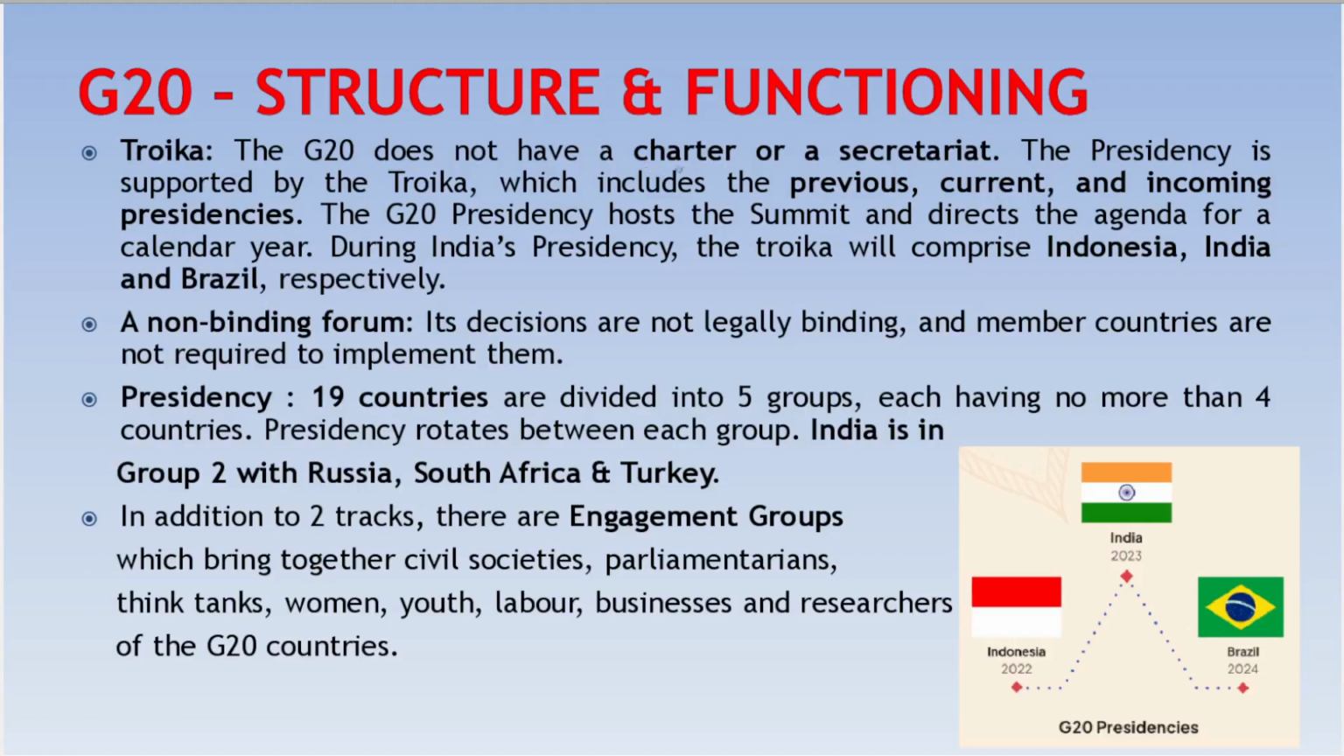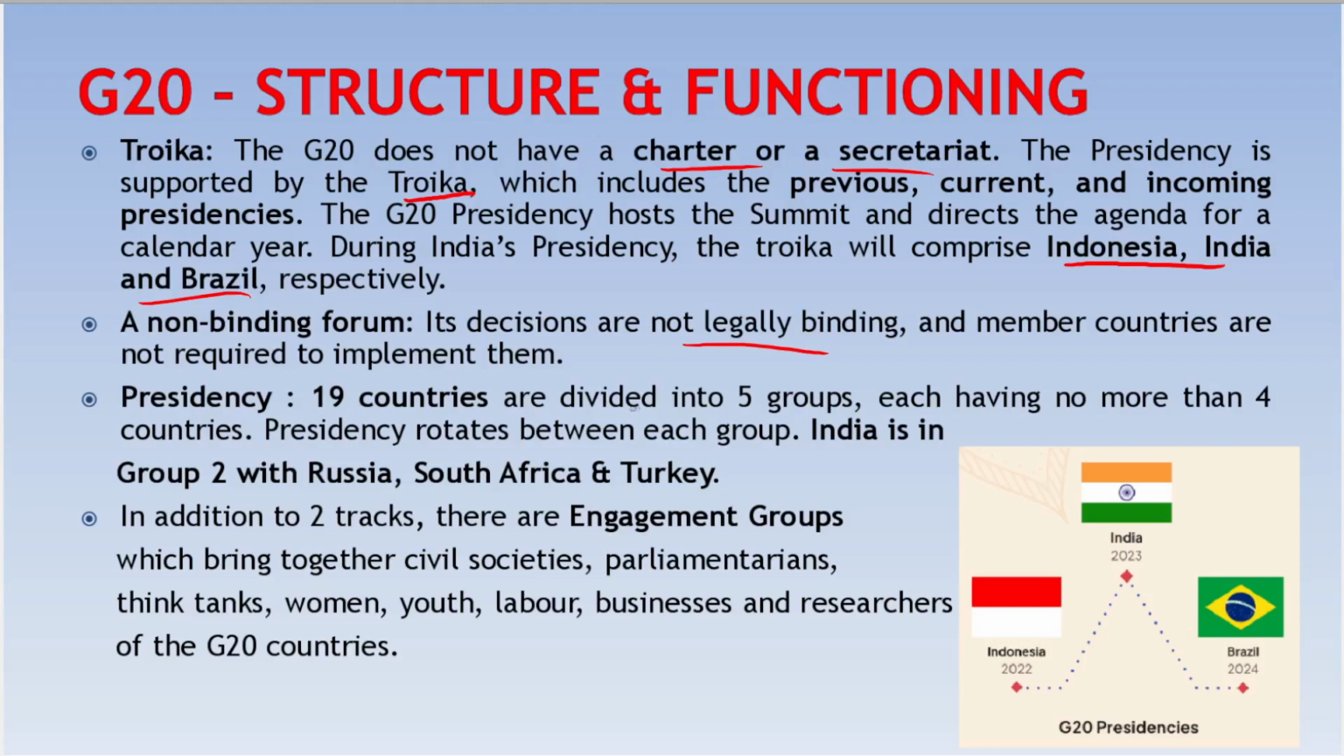G20 doesn't have a permanent charter or a secretariat. To ensure the continuity of its summits and meetings, the presidency of G20 is supported by Troika. This includes previous, current and incoming presidencies. The current Troika comprises Indonesia, India and Brazil. The decisions made in G20 are not legally binding and member countries are not required to implement them.